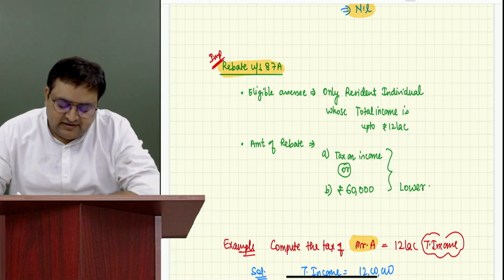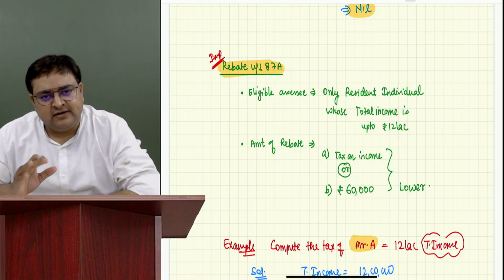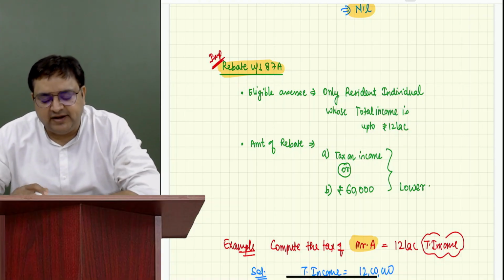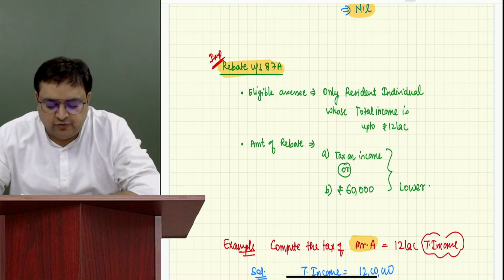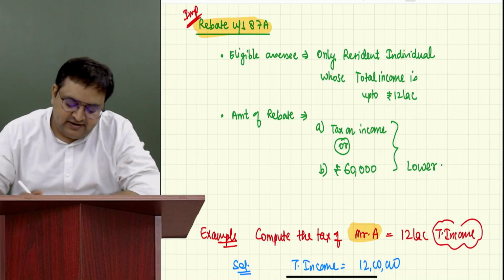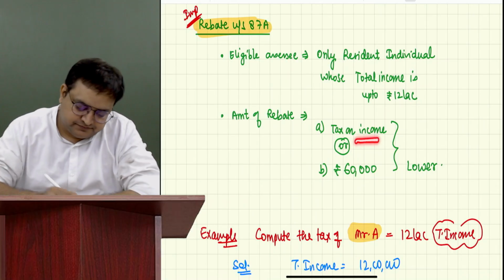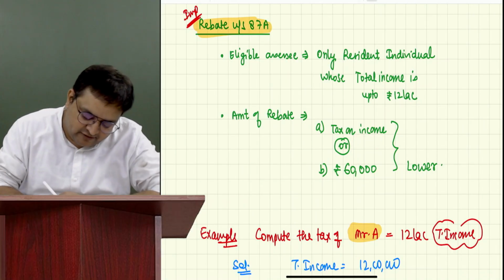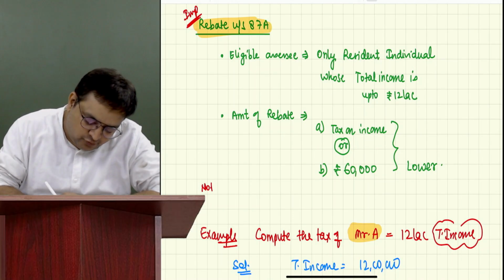So earlier this limit was something else. It was 7 lakh. Now don't get confused with 7 lakh. Just 12 lakh. For you, it is now 12 lakh onwards. They say tax on income. Write a note over here. You have left some line now. Write a note over here.